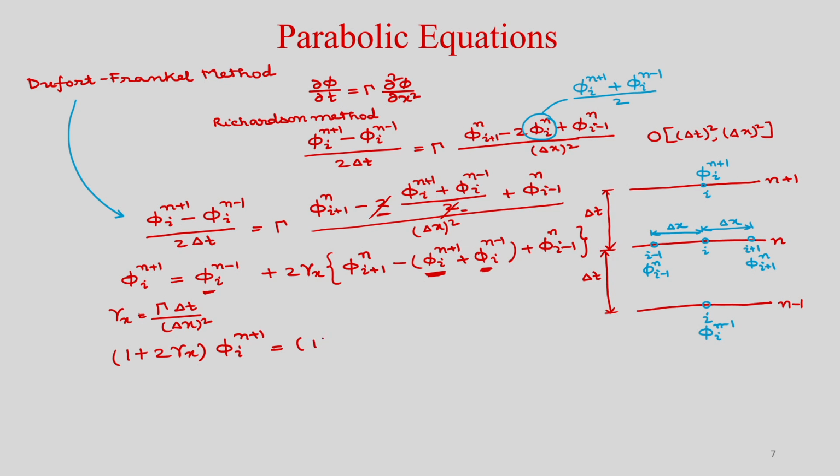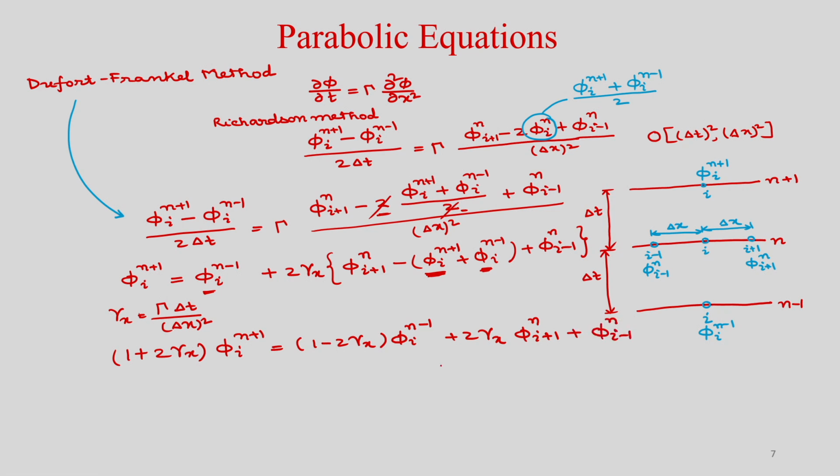So, you can write 1 minus 2 gamma x phi i n minus 1, okay, and here you have 2 gamma x phi i plus 1 n plus phi i minus 1 n.